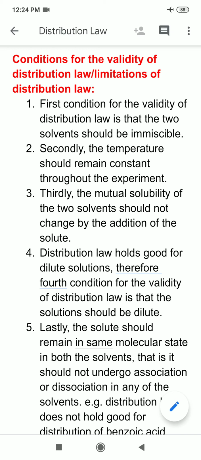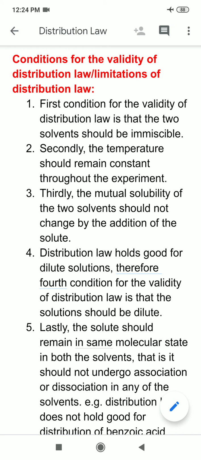It should not change. Why? Because if temperature will change then the mutual solubility of the two solutes will also change and the partition coefficient will also change with change in temperature. So second condition is that the temperature should be kept constant.